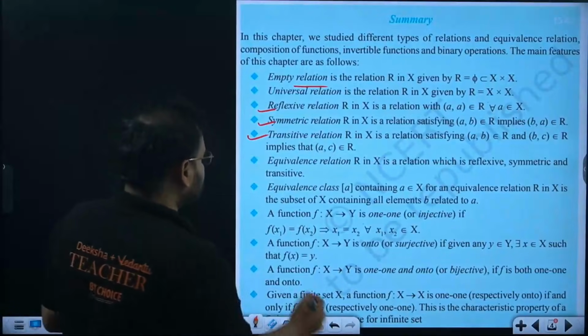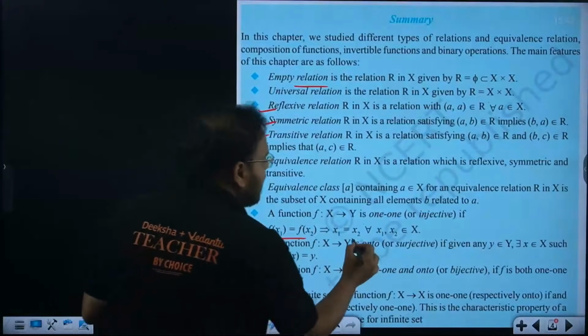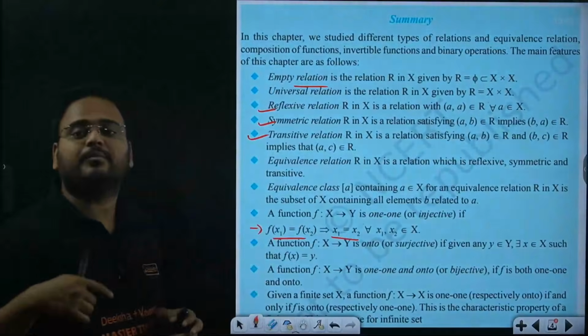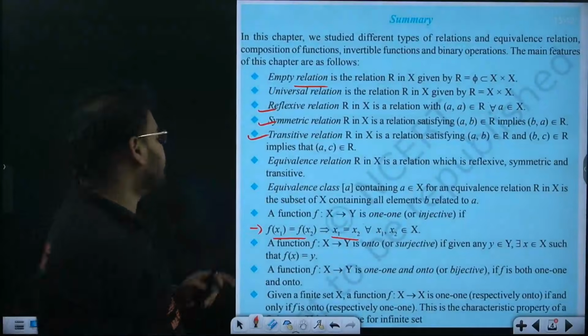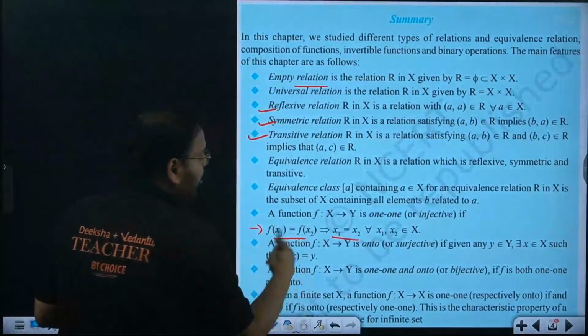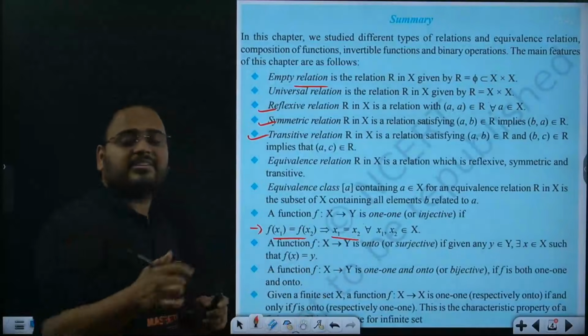How to check for equivalence? You start with f of x1 equals f of x2, and you end up with x1 equals x2, which means the given function becomes what is called a 1-1 function. And for an onto function, what happens? You find the range, and the range is equal to the codomain.